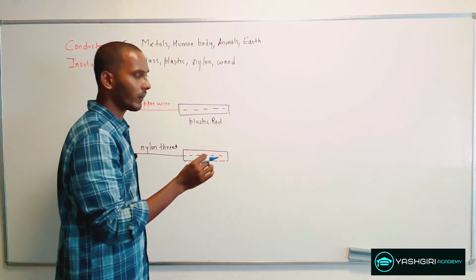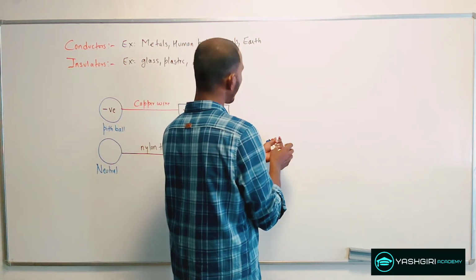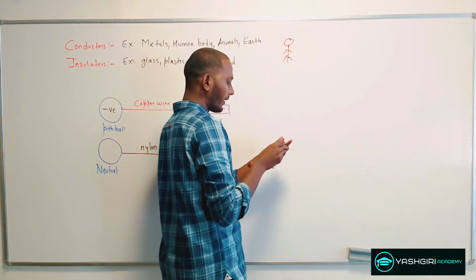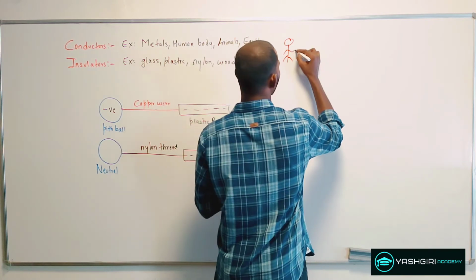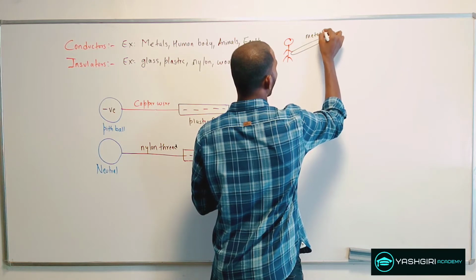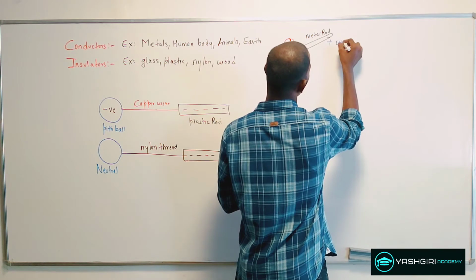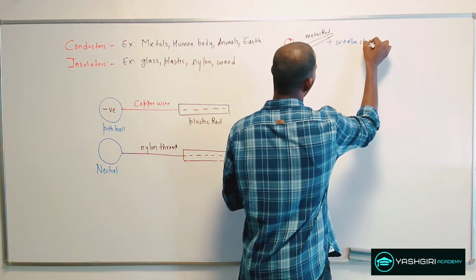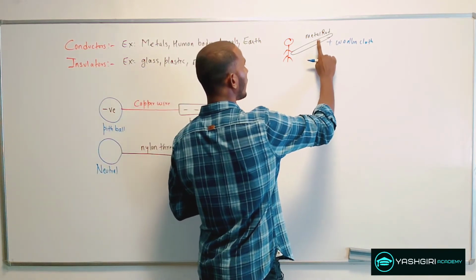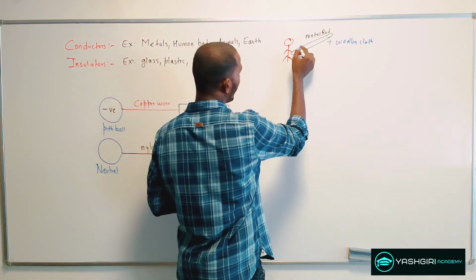Now coming back to the question of a person holding a metal rod, let this be the metal rod which is rubbed with, say, a woolen cloth. When you rub, the charges induced on this metal rod leak.